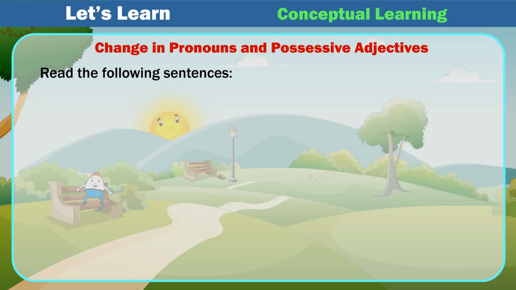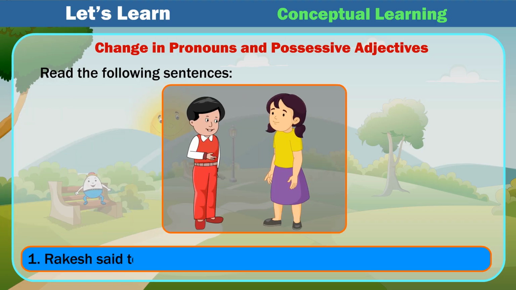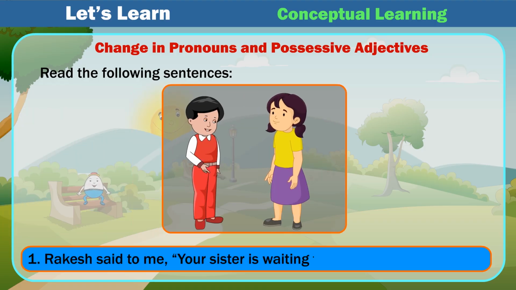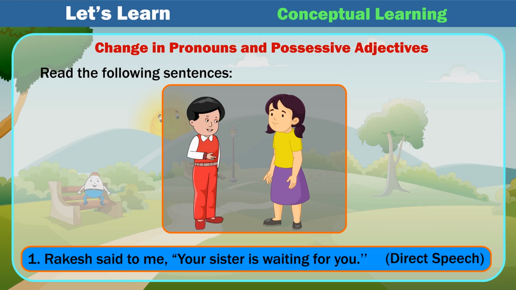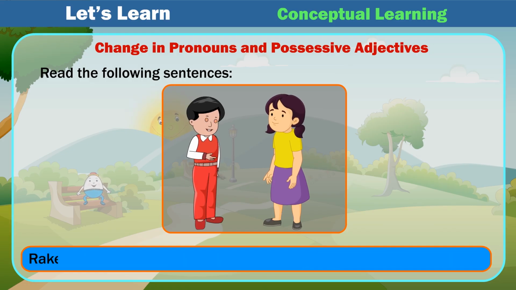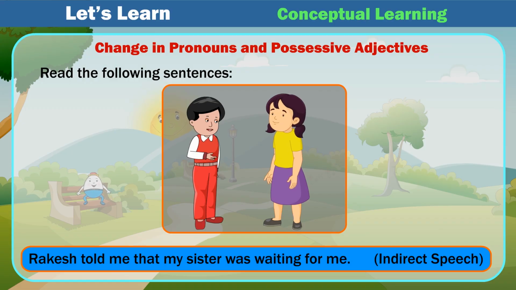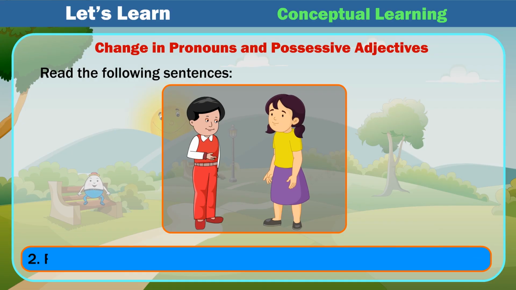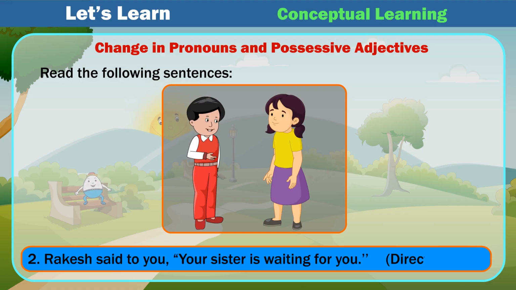Read the following sentences. 1. Rakesh said to me, "Your sister is waiting for you." Direct speech. Rakesh told me that my sister was waiting for me. Indirect speech. 2. Rakesh said to you, "Your sister is waiting for you."